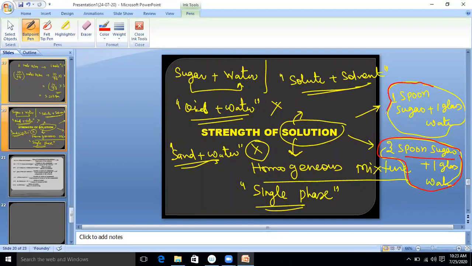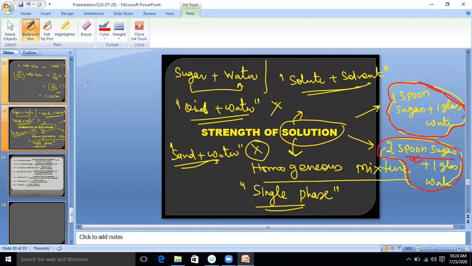So now this time we will say my close friend has a more powerful solution, or you can say more concentrated solution, because more spoons of sugar are present here. Clear? All clear? What is the logic behind it? How to find the strength of the solution? Say yes or no. Anybody any problem? No sir, didn't get it.